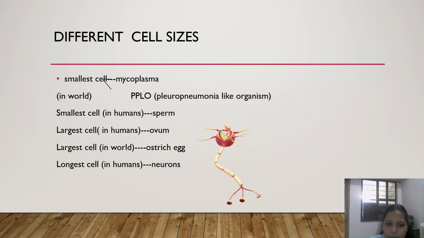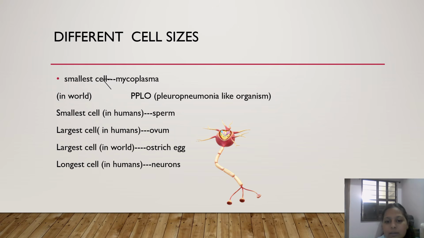Then the smallest cell in the human body is sperm, whereas the largest cell in the human body is ovum, and the largest cell in the world is an ostrich's egg. There is no other cell bigger than an ostrich's egg and no other cell smaller than PPLO. Then the longest cell in our human body is a neuron.